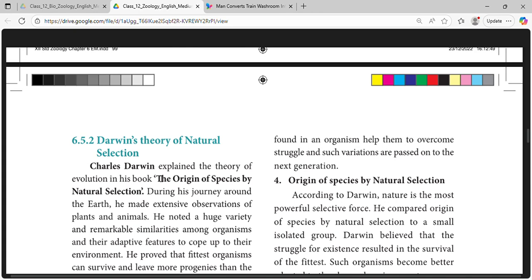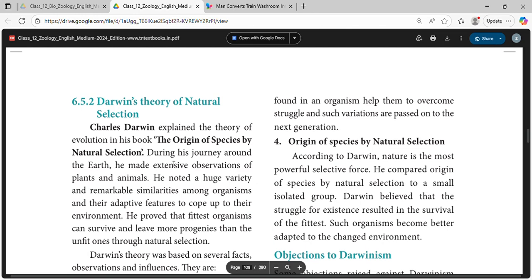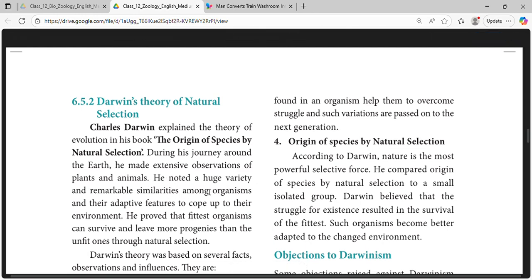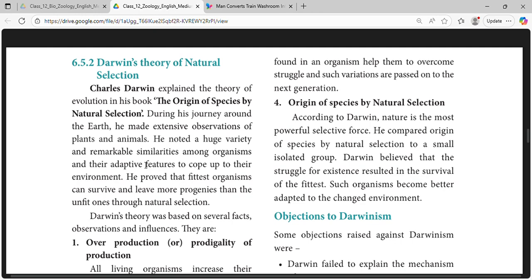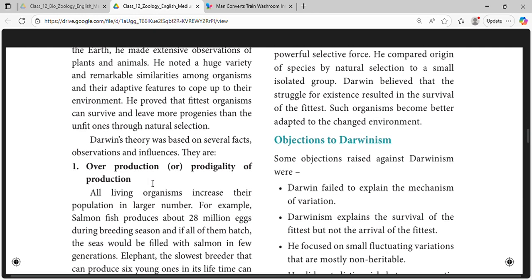Charles Darwin explained the theory of origin of species by natural selection. During his journey around the earth, he made extensive observations of plants and animals. He noted variety and remarkable similarities among organisms and their adaptive features to cope with their environment.